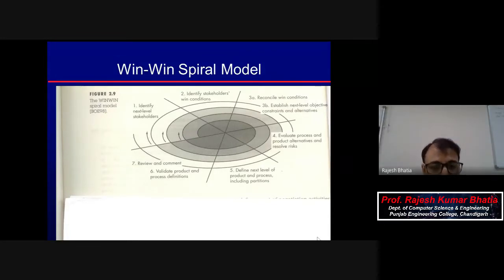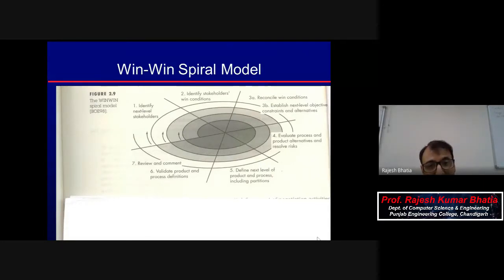So in this case, the first phase or first sector is identify next level stakeholders. This diagram I have taken yesterday only. It is from Roger S. Pressman. This whole PPT was from Somerville, but in Somerville, win-win spiral is not given. So from Pressman, I have taken this.